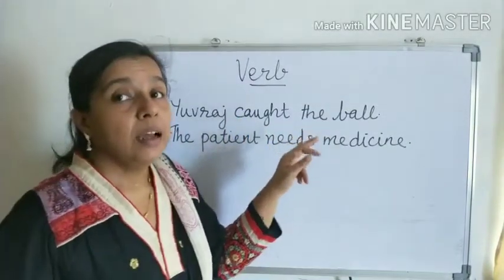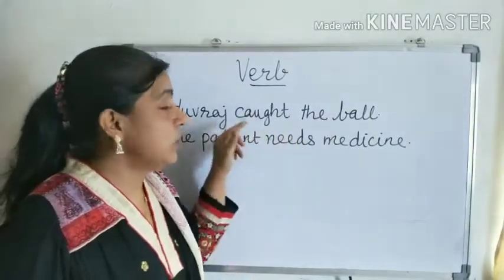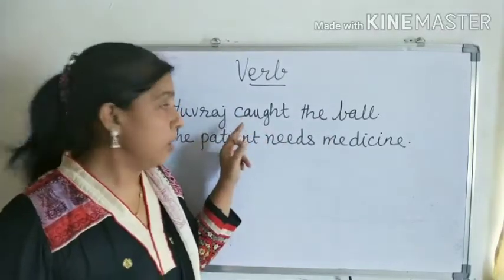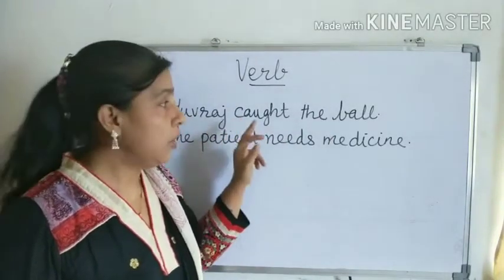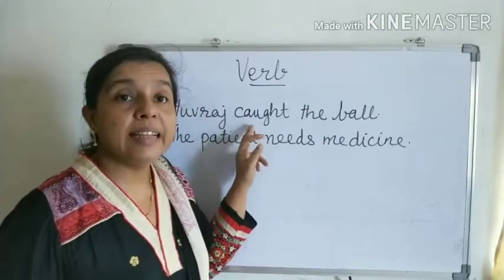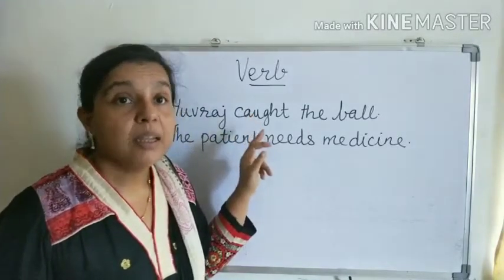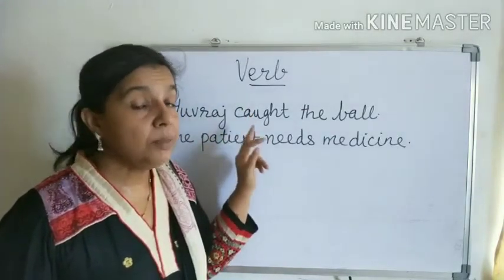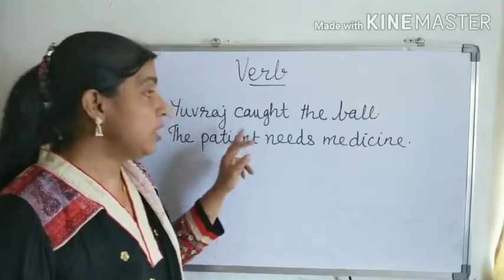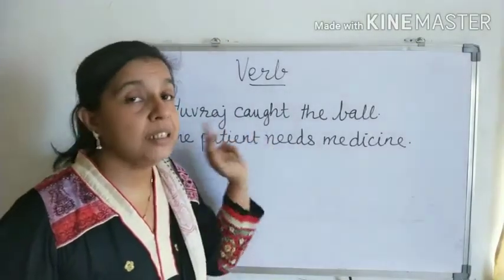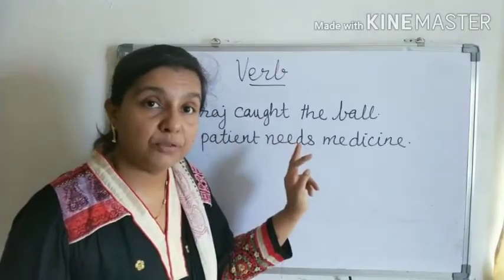We can say that the ball is the object of the verb caught. Understood? So this caught is a transitive verb. A verb that requires an object to complete its meaning is called a transitive verb.